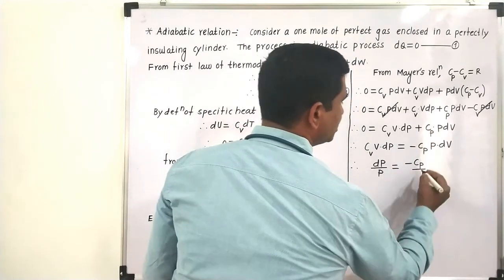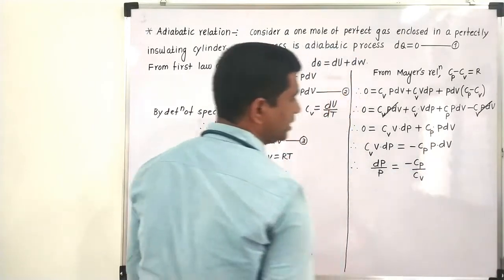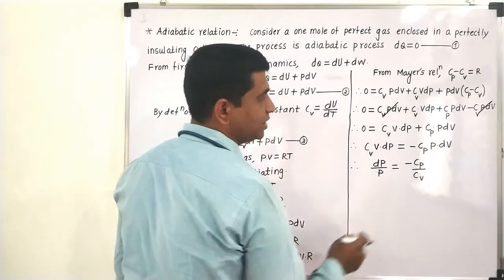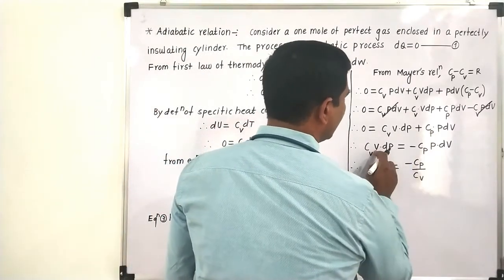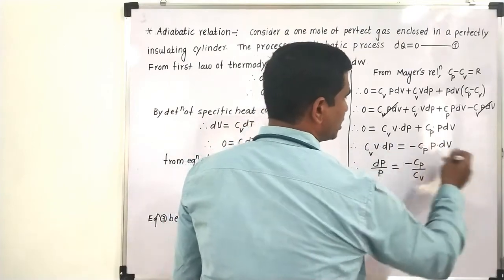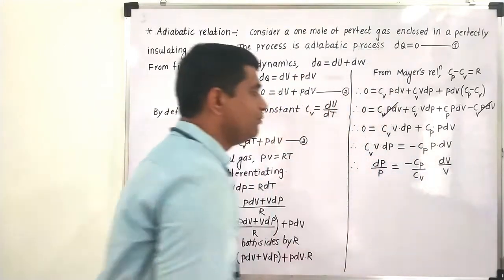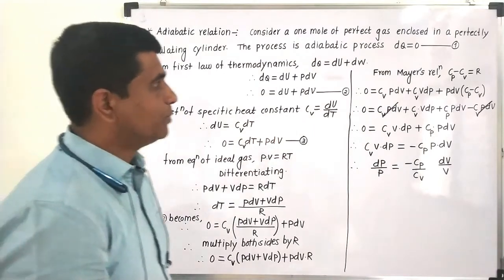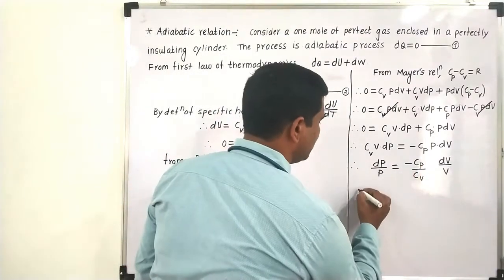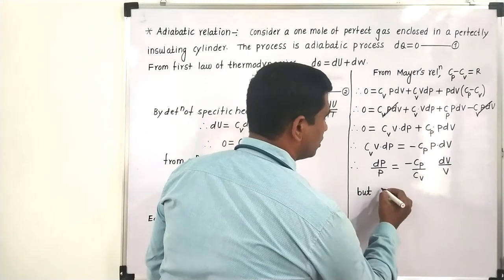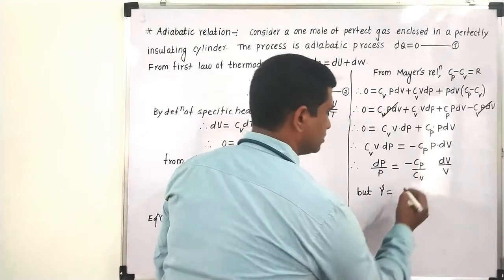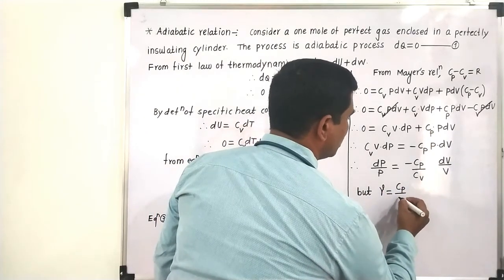If I transfer this Cv from this side to this side, it will get divided. So it is minus Cp by Cv. And on this side, this V is multiplied. If I transfer it to that side, it will get divided, so it will be dV by V. But we know that this Cp by Cv is nothing but gamma, the adiabatic ratio.